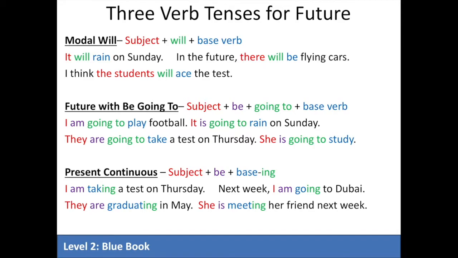Again, we have a lot here to look at, so take a moment, pause the video, and look at the structures. You'll need to remember that with will, we use a base verb. In be going to and the present continuous, you must understand the form of be is chosen by the subject of the statement. So again, take a look at these, maybe practice writing a few sentences of your own.